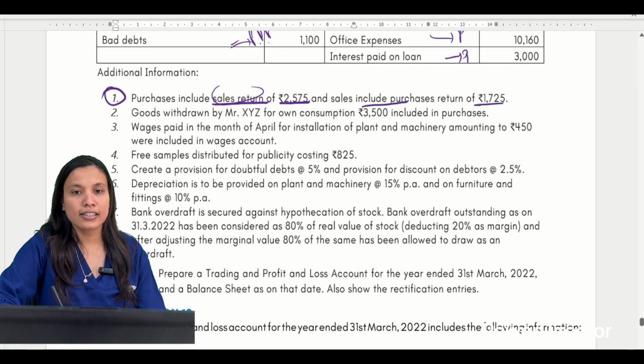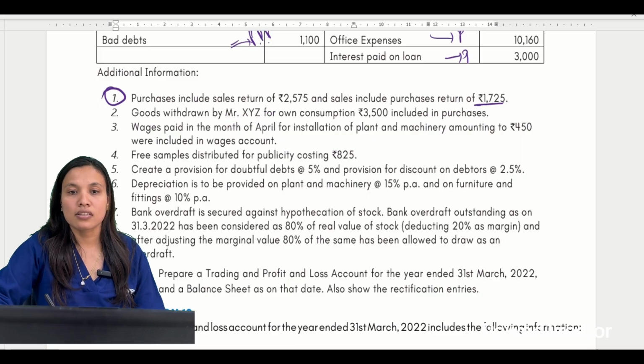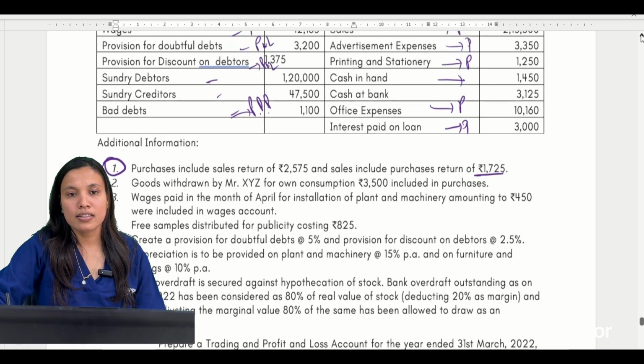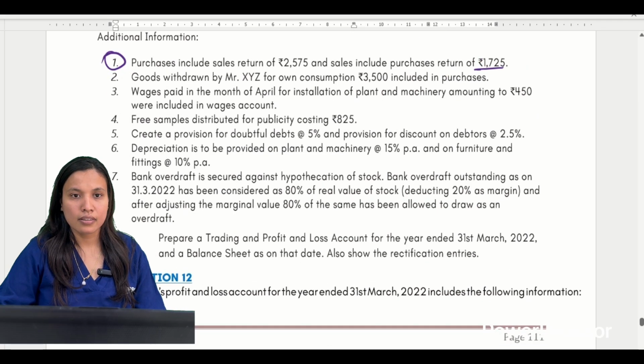Okay, next, goods withdrawn. Next, let us see the next adjustment what is given. Goods withdrawn by XYZ for own consumption included in purchases. Who is XYZ?